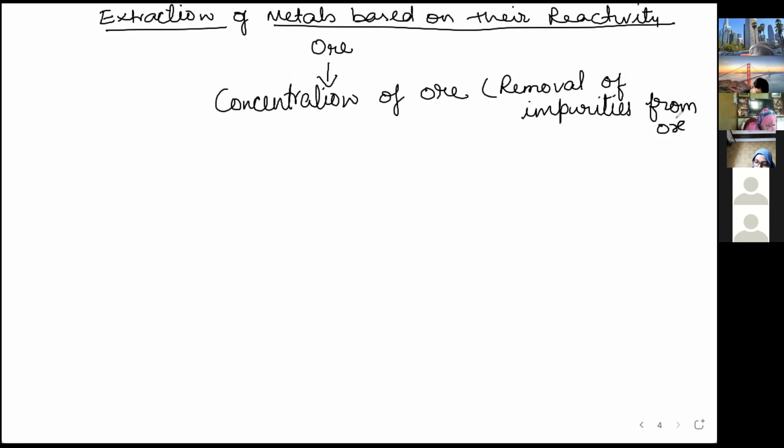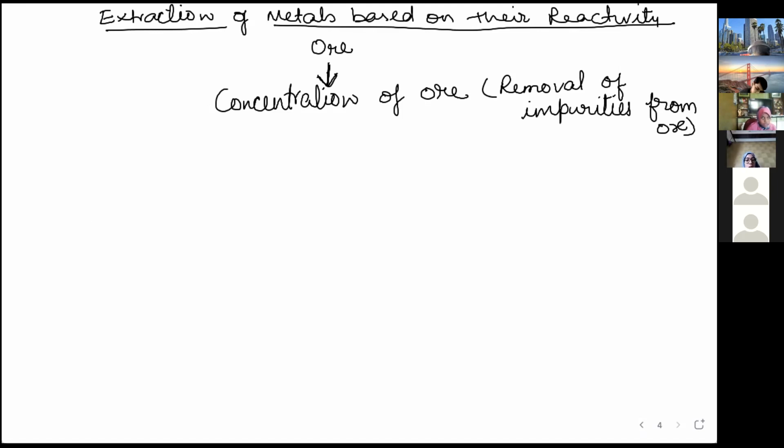from ore. So there are various processes of concentration of ore also, but because it is not there, so we are not doing it in detail. Concentration of ore or enrichment of ore, anything you can say. It is removal of impurities from ore. Okay, so now when you remove, first step is removal of impurities.